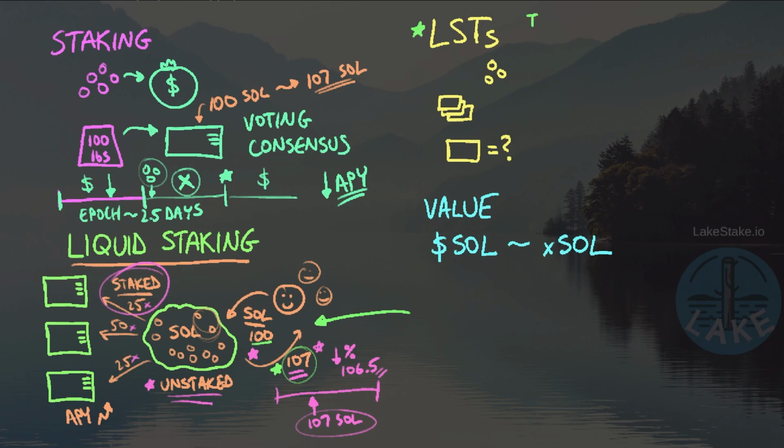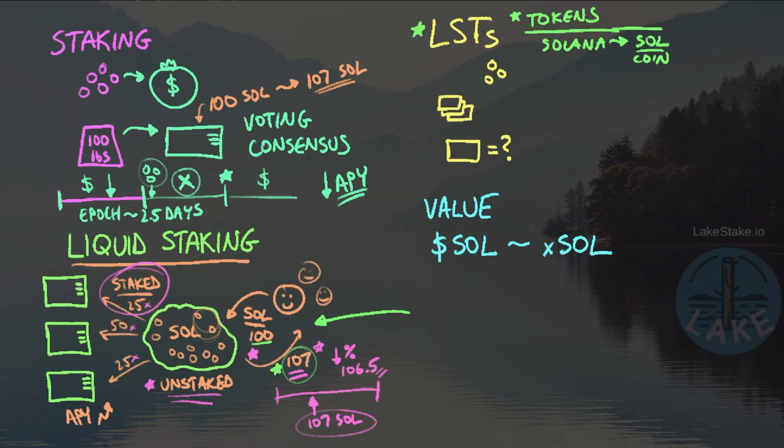Now, when we're talking about tokens, these tokens are a currency that ride on top of an existing network. For example, the Solana network has its own type of currency. It's called SOL. It is considered a coin on the network. But because Solana supports smart contracts, we can build our own applications and currencies on top of it, and that's exactly what tokens are. We can create our own tokens, and this is what we're going to use to track this process of liquid staking.